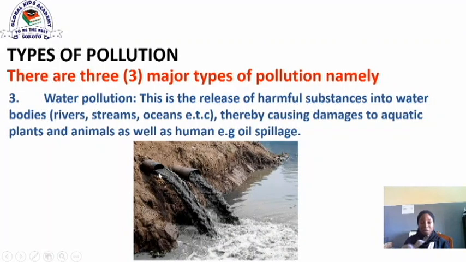From the picture below, you can see an oil pipe being channeled to water bodies. This oil forms a seal on the surface of the water, which hinders the penetration of air into the water. And when air is being hindered from penetrating into the water body, aquatic animals and plants might not be able to survive. This same water is not safe for human consumption.